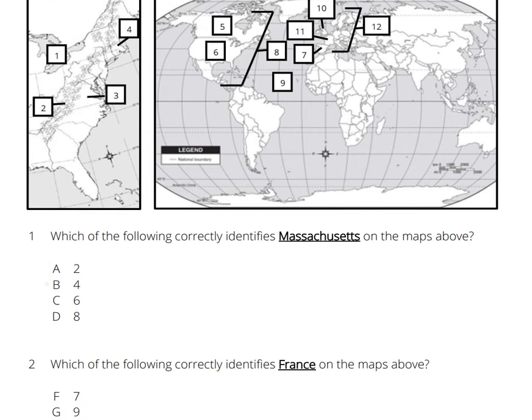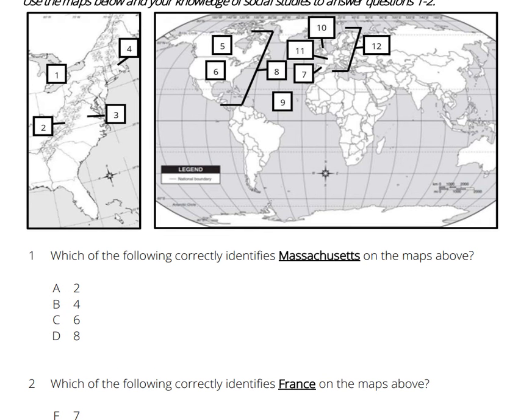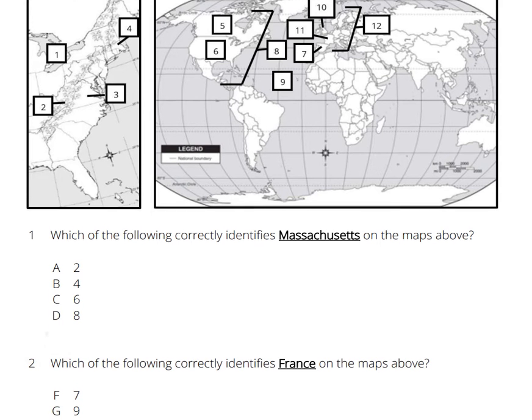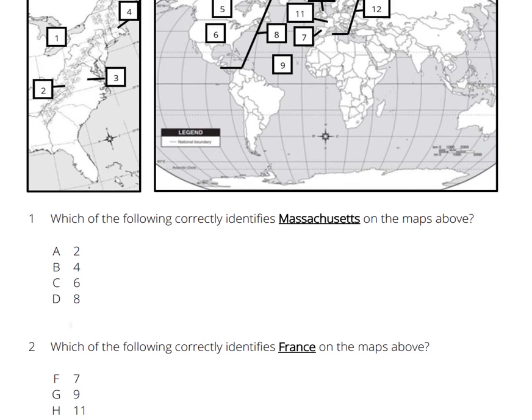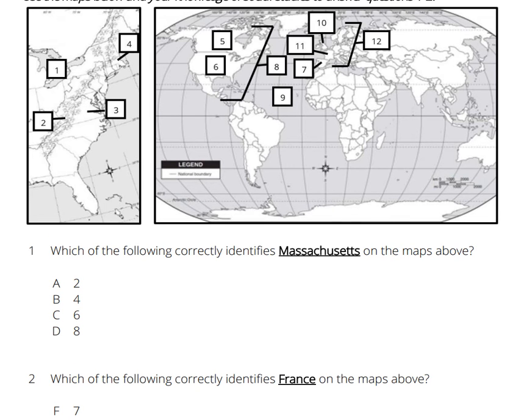Question 2. Which of the following correctly identifies France on the maps above? F. 7, G. 9, H. 11, J. 12. Pause the video to answer question number 2.